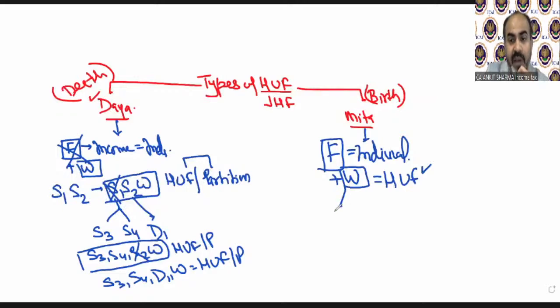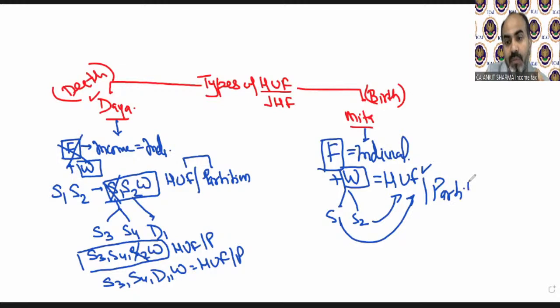And if S1 and S2 are born, they can also be part of this HUF, of course, by birth. There is no concept of death, there is a concept of birth. Or they can ask for partition also. This is very interesting. Under Mitakshara, children can ask for partition by their birth. They do not need to attain the age of 18 years. They do not need to fulfill any other condition. They can ask for partition by their birth.